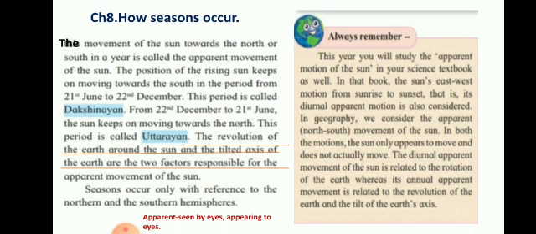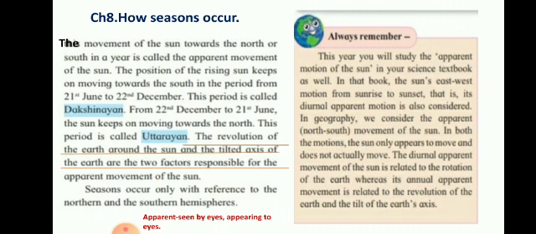Students, today we will begin with a new chapter, lesson number 8, How Seasons Occur, part 2. So, let us begin. First, let us see what is meant by apparent movement of the sun.